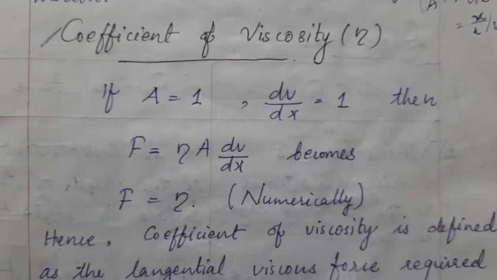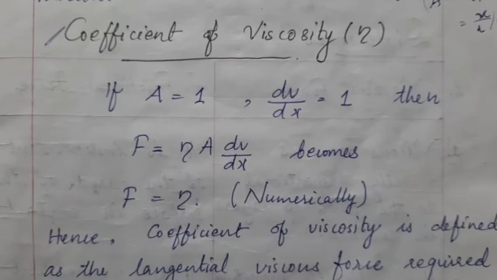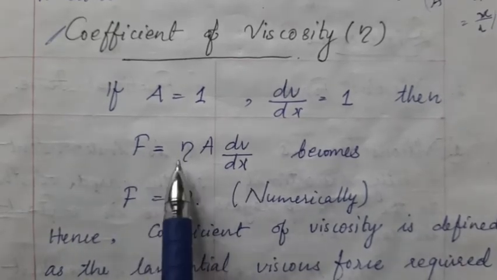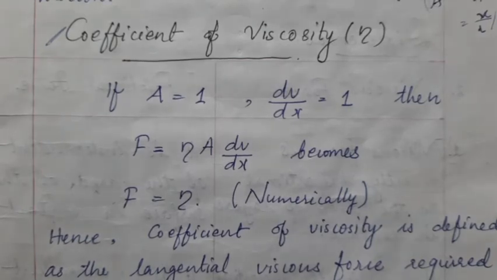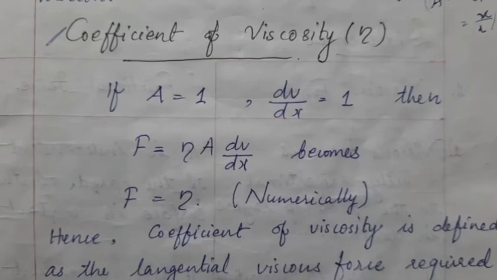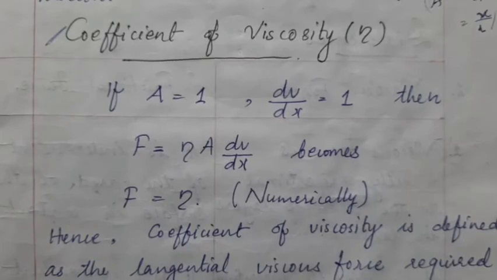Let's consider a little more about the coefficient of viscosity. If we neglect the negative sign, which gives only the direction, we can write F is equal to eta A dv by dx. If we consider the area as 1, that means unit area of the layer, and the velocity gradient, that is dv by dx, also as 1, we get F is equal to eta. Hence the coefficient of viscosity can be defined as the viscous force, which acts tangentially to the layer.